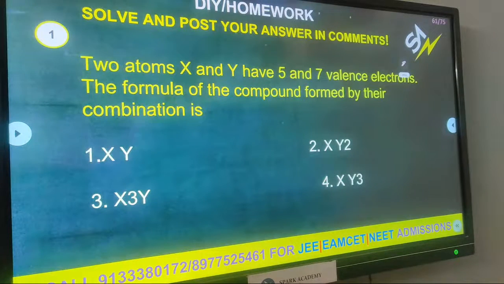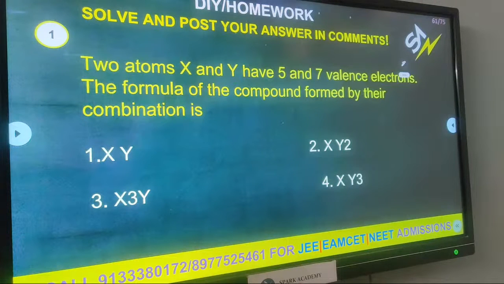Next, some questions for you. These are like homework questions. See, the first question: two atoms X and Y have 5 and 7 valence electrons. The formula of the compound formed by their combination is. Now see the options. So I repeat the question once again. Two atoms X and Y have 5 and 7 valence electrons. The formula of the compound formed by their combination is. So what is your answer now? Yes. Can I give a hint for you?